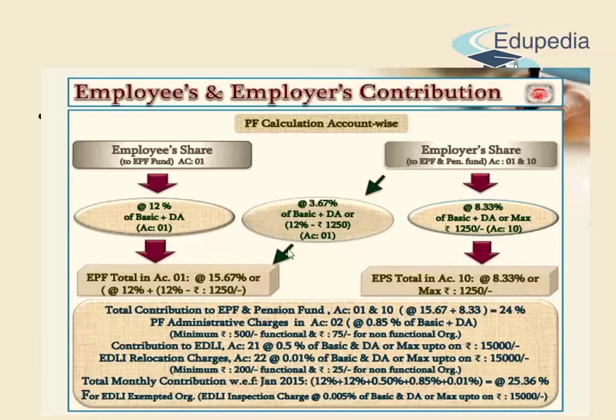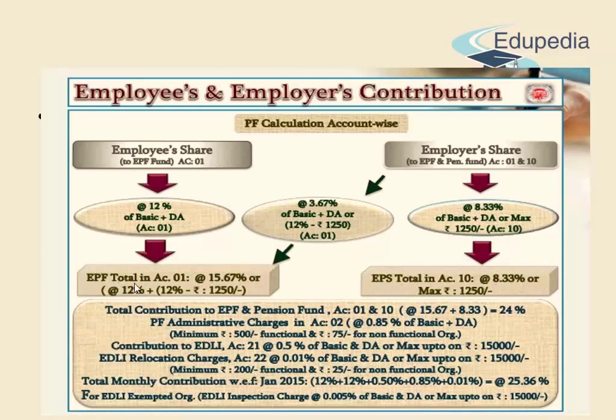Let us see the calculation account wise. How is the employee's share and how is the employer's share? Employee contributes almost 12% of basic plus DA. Employer contributes 8.33% of basic plus DA to the pension fund and 3.67% of basic plus DA to the provident fund.